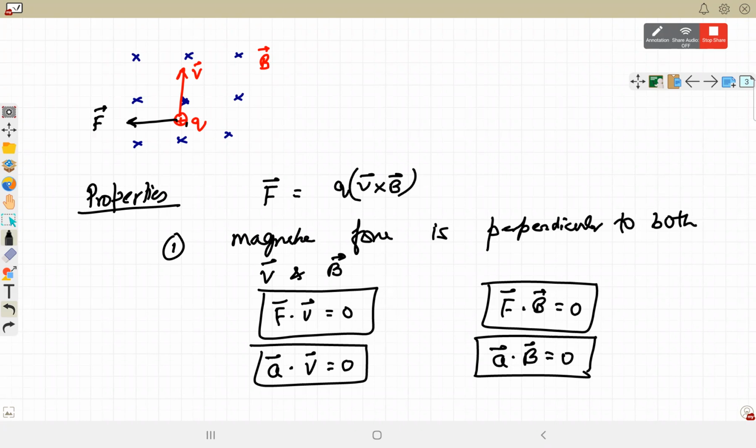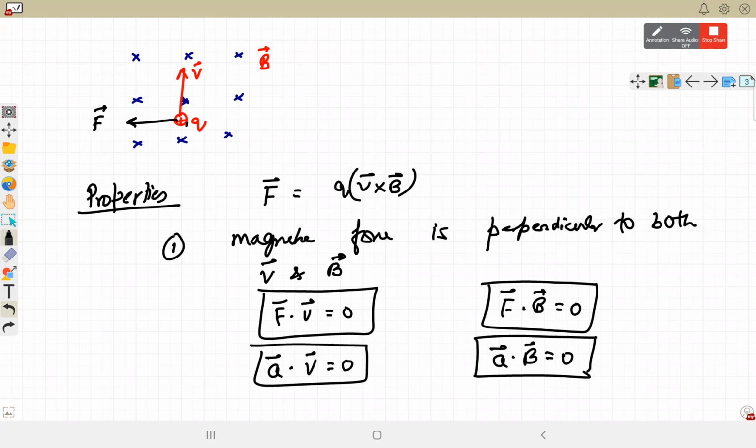No, displacement is related to velocity. Velocity is the rate of change of displacement. It's not that they are not related, but this formula does not give displacement. So is it power? That's power, right? Yeah, it is power.